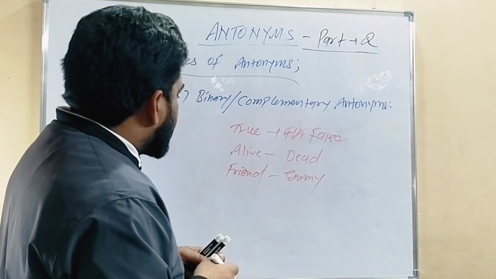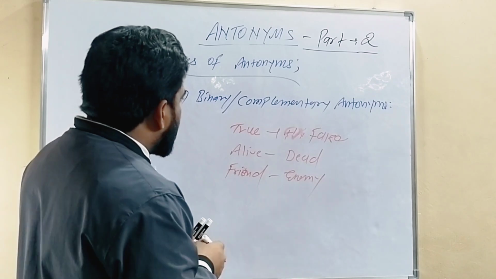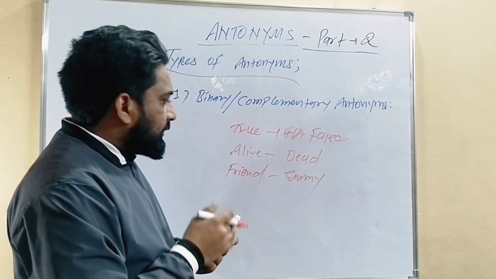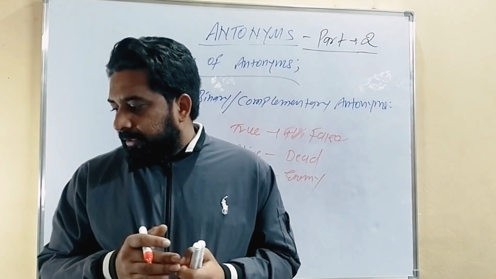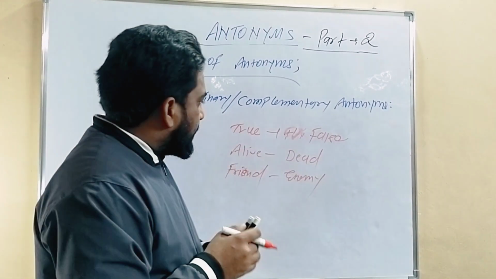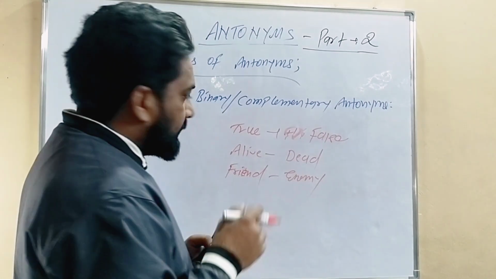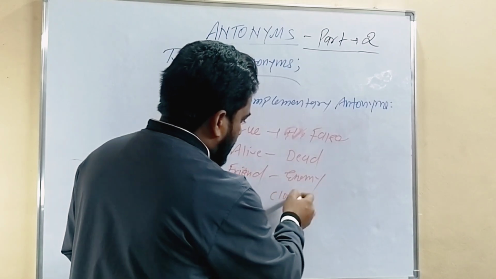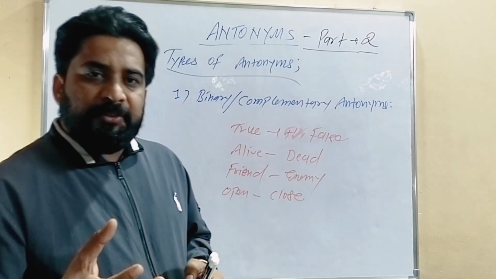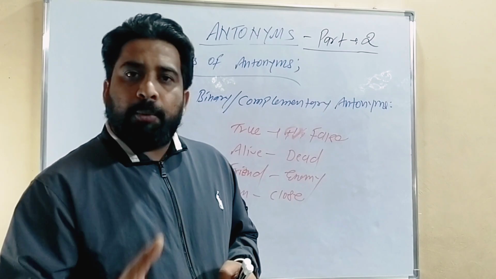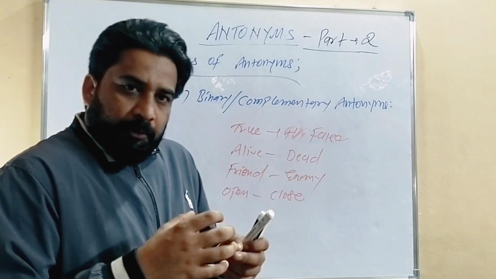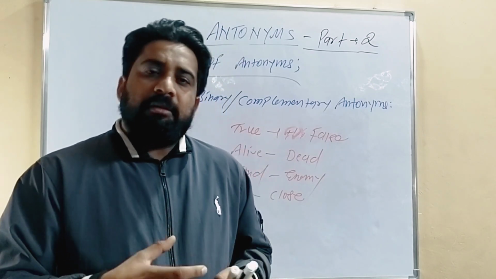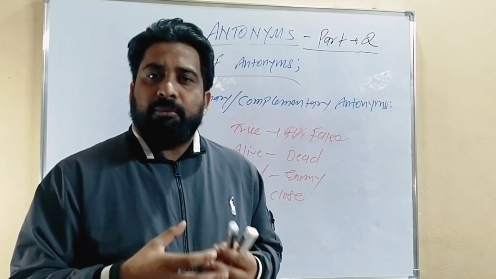So the examples of binary or complementary antonyms are true, false, alive, dead, friend, enemy, and some other examples. Okay, next example is open, close. So these are a few examples of binary, or we can say complementary, antonyms. You have to understand there is no middle ground. It means they exhaust all relations between two or more words.